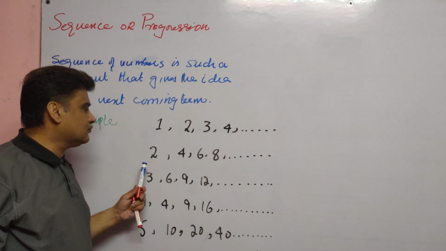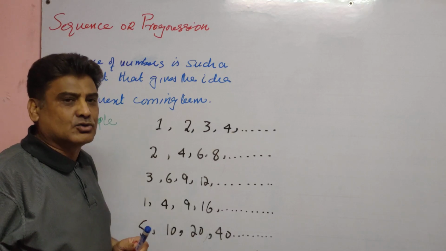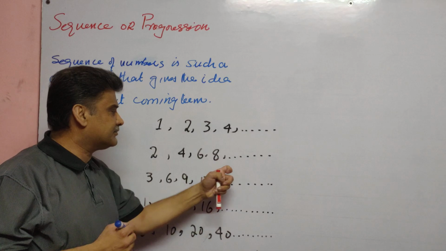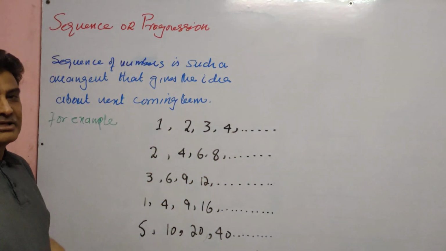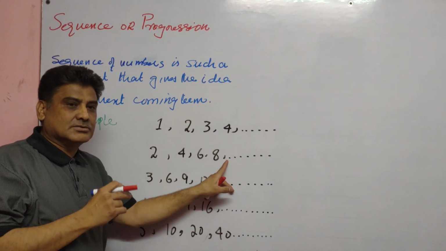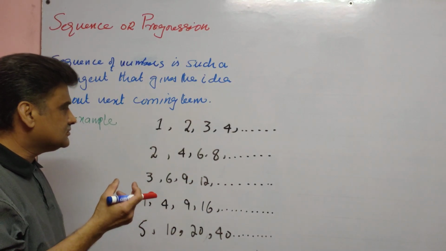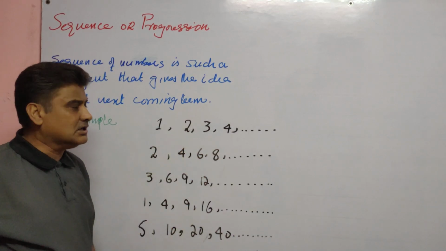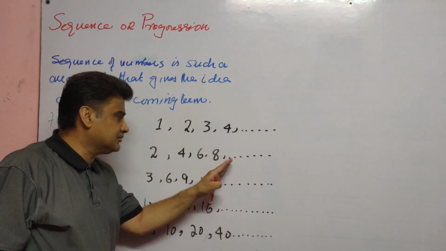For the terms 2, 4, 6 and 8, what is the fifth term of this sequence? We have judged the next term is 10, obtained by adding a fixed number, which is 2, to the preceding term. If we add 2 to the preceding term 8, we get the next term 10.